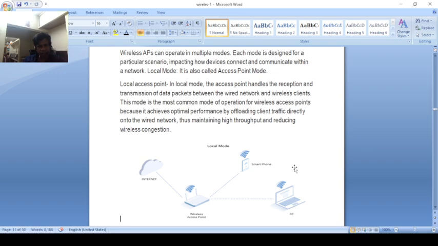Here the internet is connected with the wireless router and wireless access point. The access point connects the devices to the internet. The access point provides connectivity to a smartphone, to a PC, and more than that, to input devices such as smartphone and PC. Wireless access points are the point of connectivity to the internet.